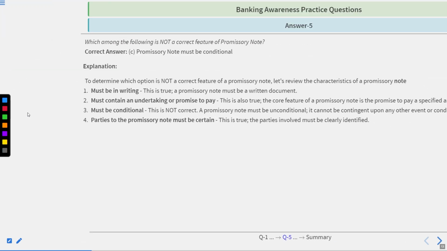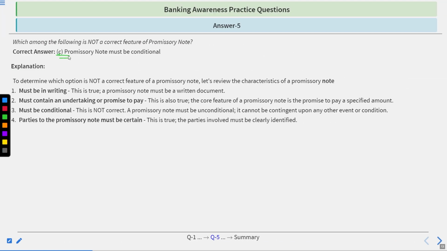Okay, the time's up. The correct answer is: a promissory note must be conditional. Just go by the explanation. To determine which option is not a correct feature of a promissory note, let's review the characteristics of a promissory note. First, it must be in writing. This is true. A promissory note must be a written document. Second, it must contain an undertaking or promise to pay. This is also true. The core feature of a promissory note is the promise to pay a specified amount.